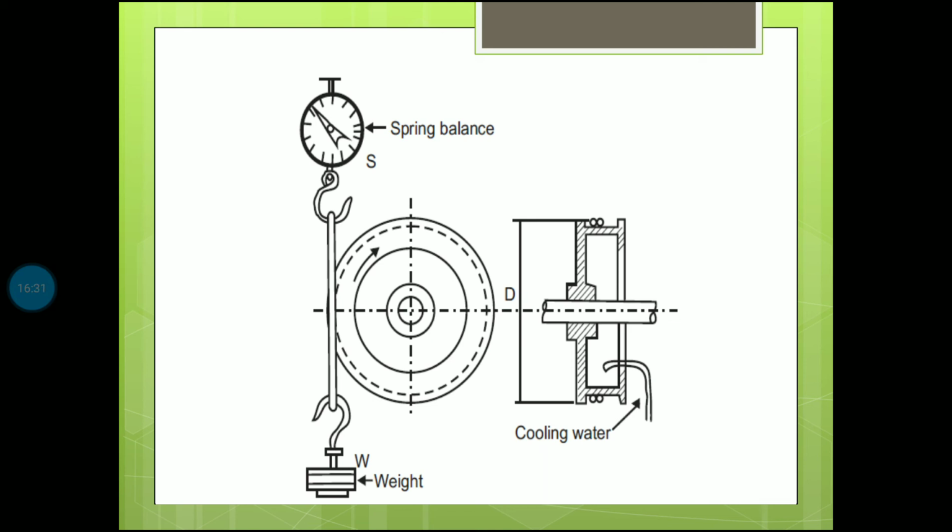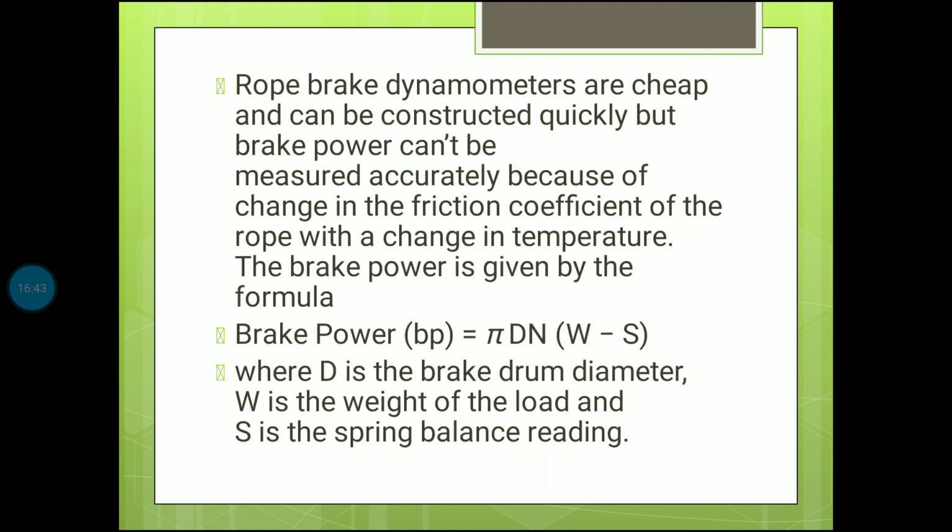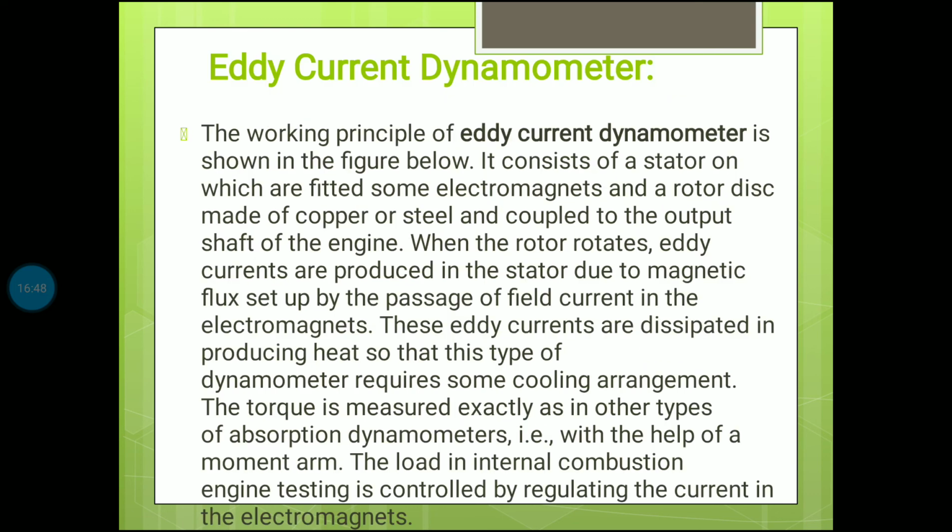Like an alpha, how you put the alpha, like that it will connect. So when the motor rotates, the down weight will calculate the power, and the top weight will calculate the torque. This is the working principle of the rope meter.